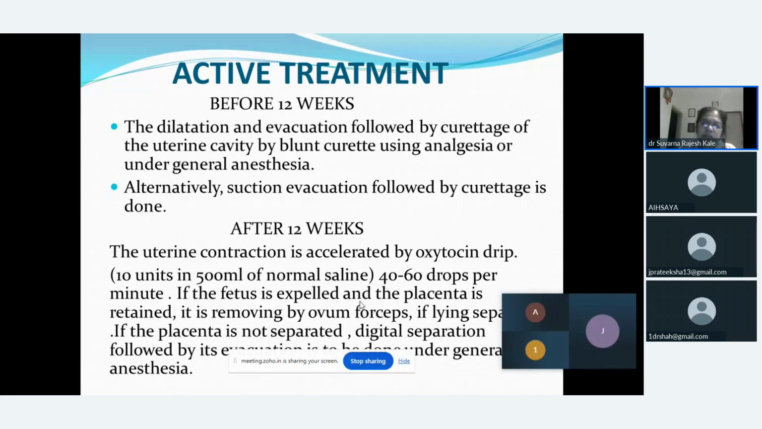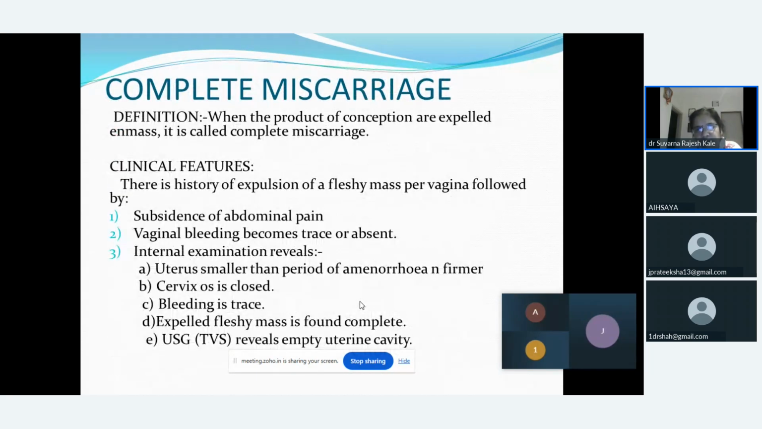If a female is coming to us in the second trimester, uterine contraction can be accelerated by giving an oxytocin drip. It helps in expelling the product of conception along with the placenta, which is retained inside. Or if the placenta fails to expel out, we can remove it with the help of an ovum forceps. So here, if the placenta is not separated, we can go for digital separation of the placenta followed by evacuation of the uterus under general anesthesia. So these are the procedures which can be done in order to control the bleeding or in order to expel the product of conception.